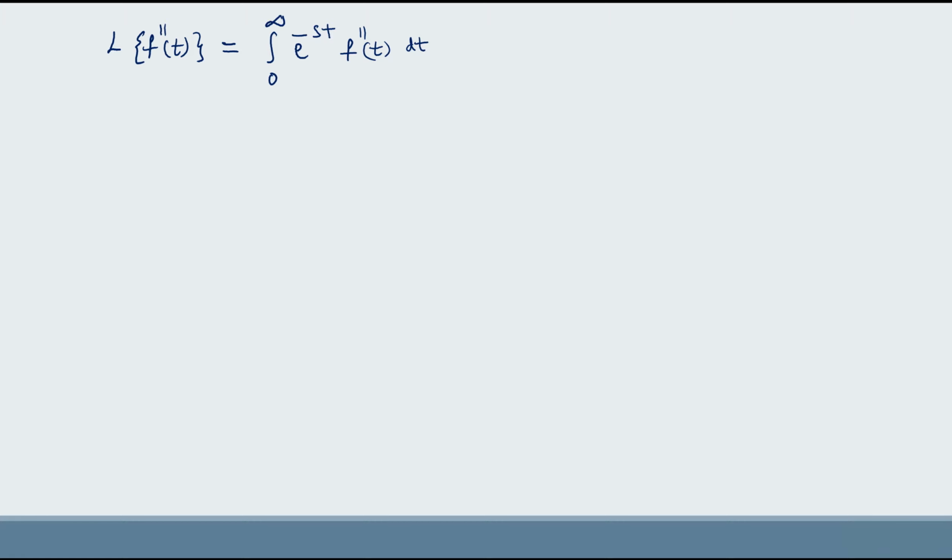Now, this is equal to e power minus st into f dash of t under the limit 0 to infinity minus integral 0 to infinity f dash of t into e power minus st into minus s dt.